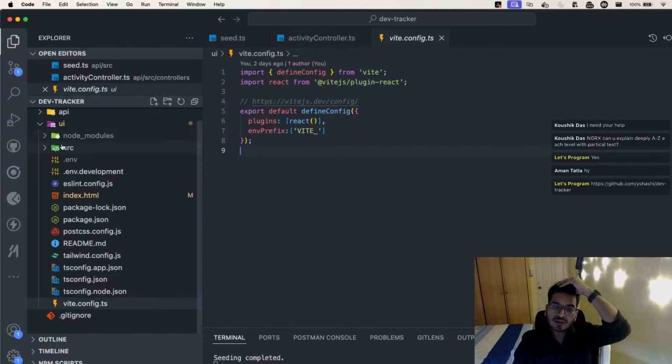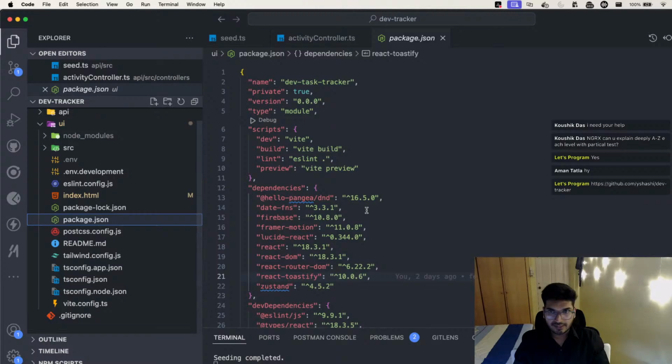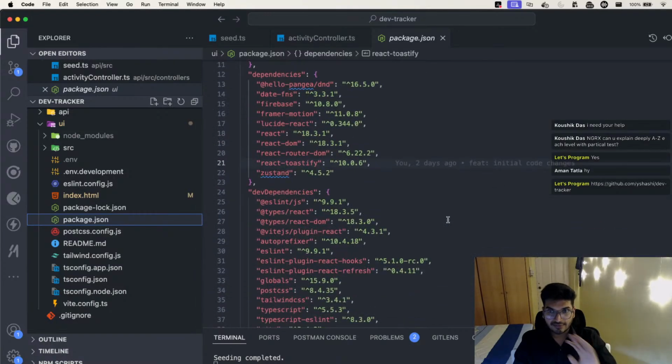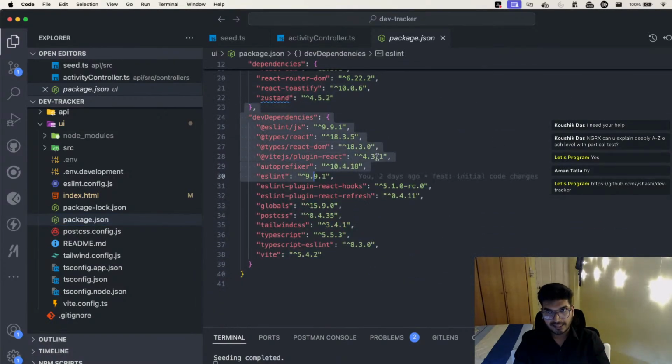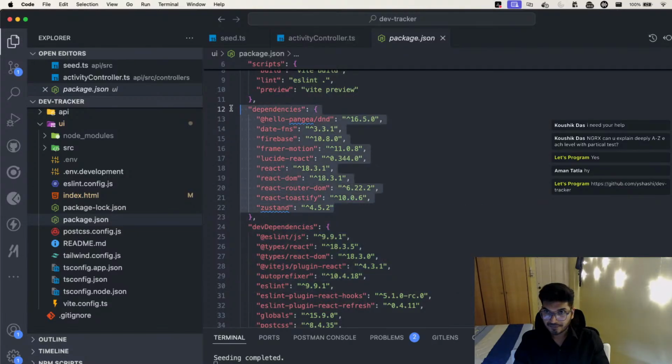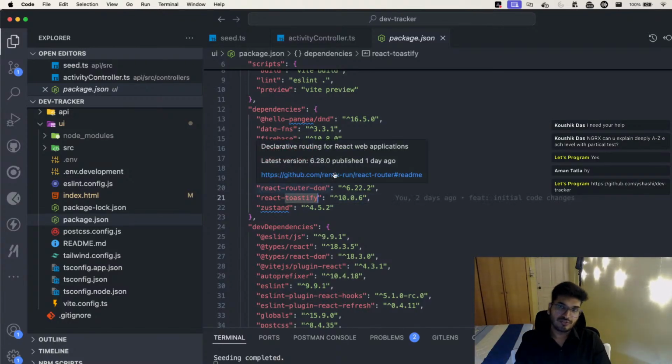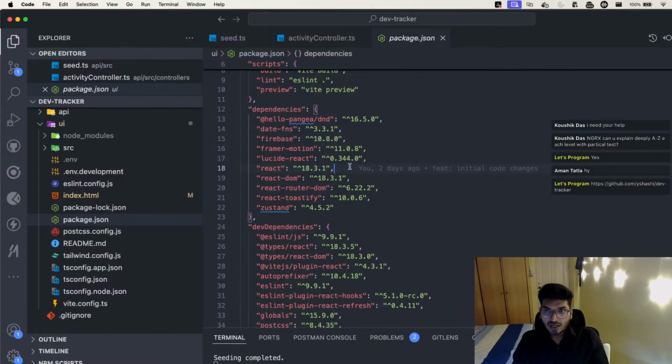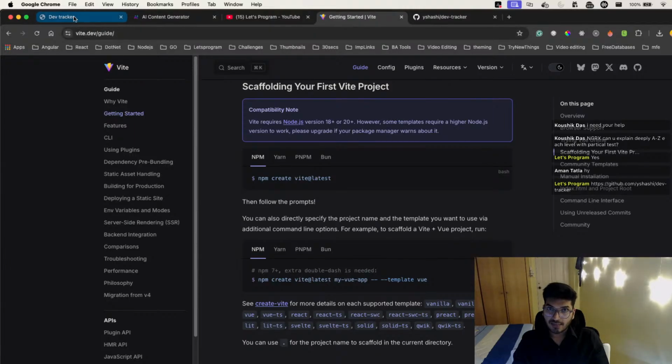So what all things are required to create a React application? Actually Vite handles most of the job for you. The moment you add Vite, it will handle everything for you, like adding all the dependencies and dev dependencies that you need. Here if you see, I have added a few external packages like Zustand and React Toastify, just for getting those toast notifications. Then I have Framer Motion, so if you see, I have some animation in my project.